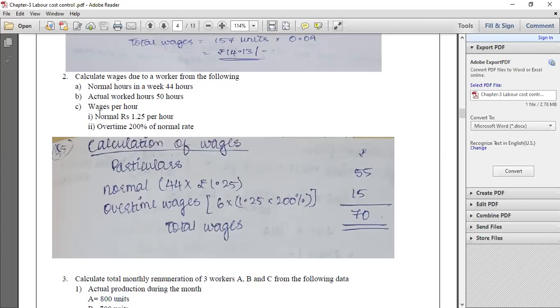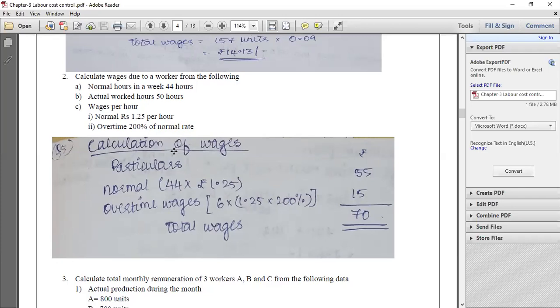Now they are telling us to calculate wages per hour, where the normal rate is 1.25 per hour. This problem is related to time rate system, and they have also given that overtime will be paid at a rate of 200% of normal time. So this 200% you have to multiply into 1.25. That means for overtime, it will be 200% of the normal time rate per hour.